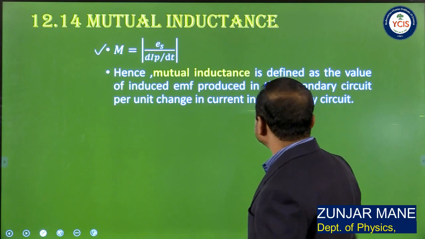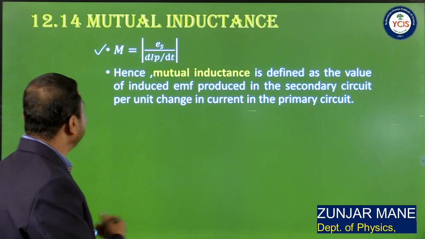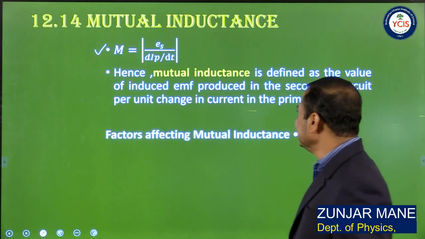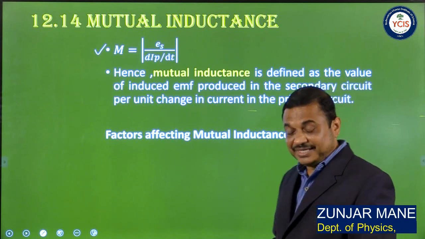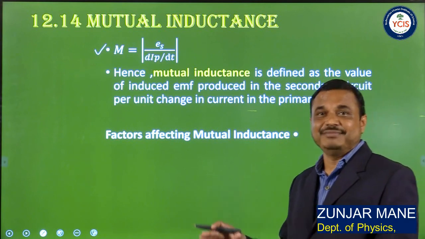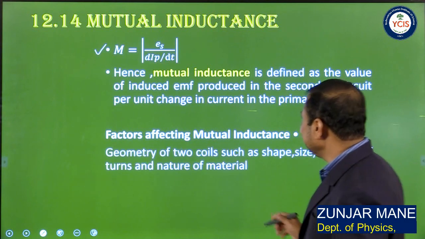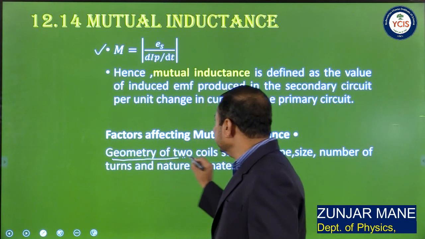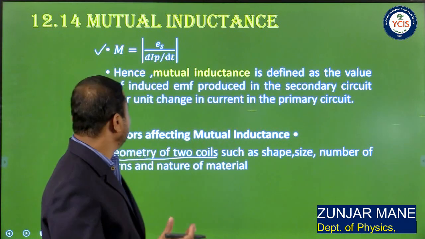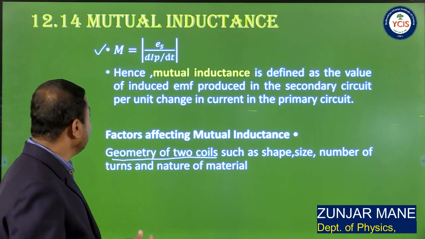Hence, mutual inductance is defined as the value of induced EMF produced in the secondary circuit per unit change in the current flowing in the primary circuit. So, what are the factors affecting the mutual inductance? There are two coils: coil 1 or primary coil, and coil 2 or secondary coil. The first factor is the geometry of the two coils, such as size of coil, shape of coil, number of turns and nature of material of the coil.